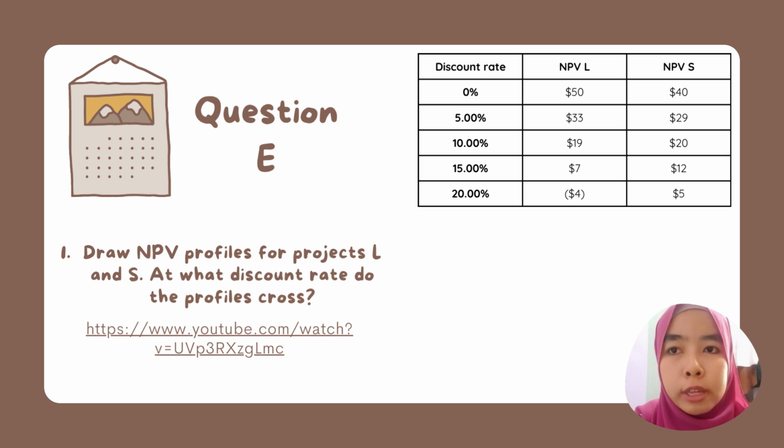Question E. Draw NPV profiles for project L and S. At what discount rate do the profiles cross? Firstly, you can use a Google spreadsheet or Microsoft Excel to build your NPV profiles.